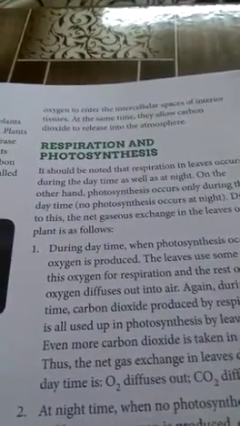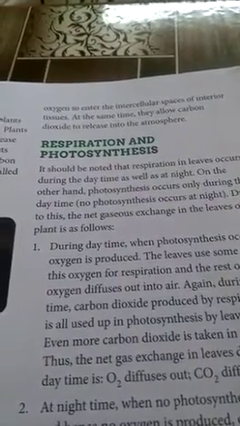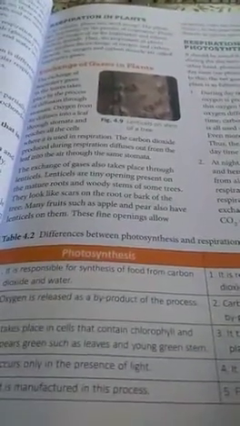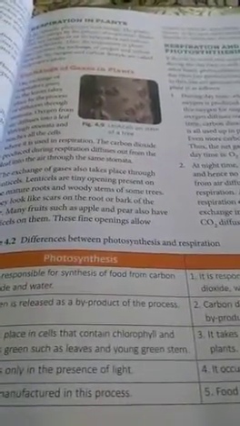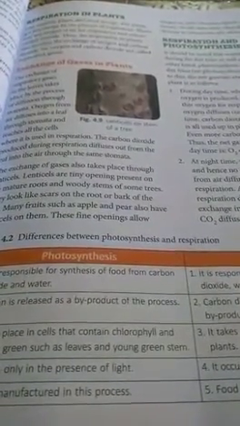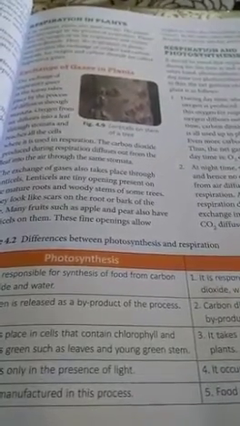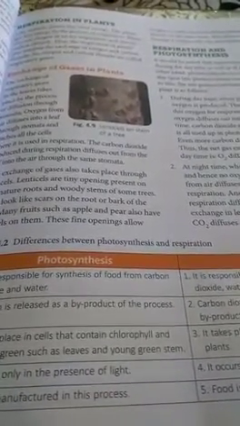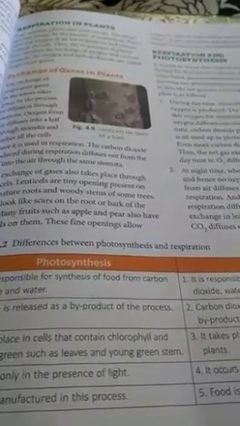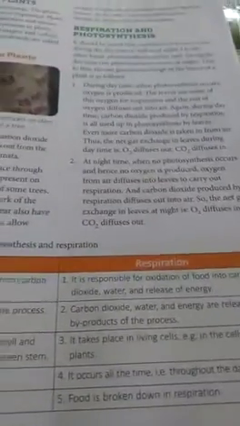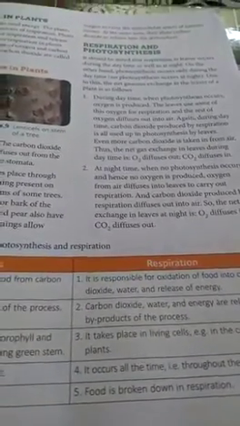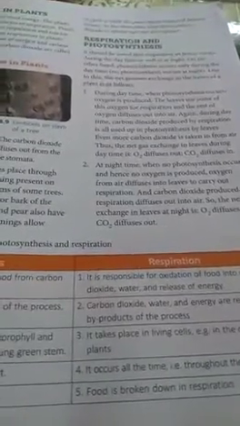In case of plants, we have studied photosynthesis also. Now there are some differences between respiration and photosynthesis. First difference is that photosynthesis is an anabolic process, a process in which something is synthesized. So here food is synthesized, so it is a constructive process, anabolic process. While in case of respiration, food is broken down, so it is a destructive process or catabolic process.